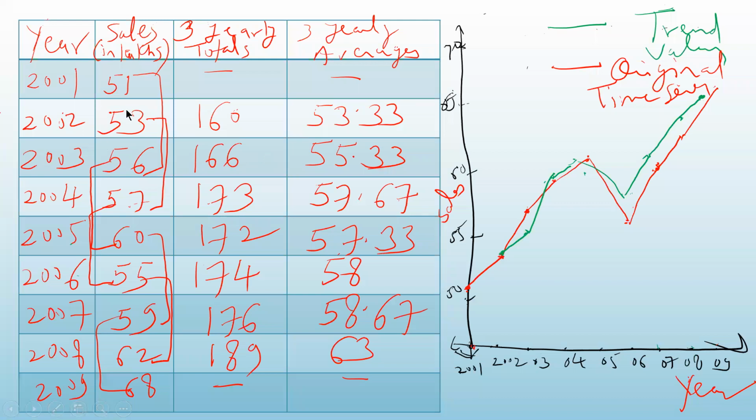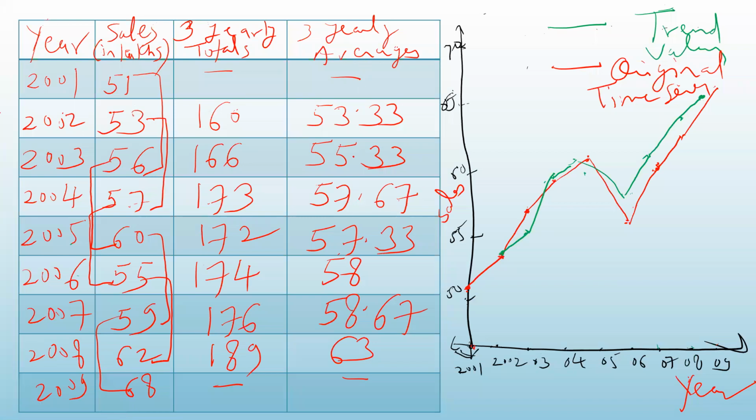In this way, I can leave one value from the top and add the values from the down and come from top to the bottom of the table. For the last year, I cannot calculate because there is no data available after 2009. So in this way, I can find out the 3 yearly moving averages.